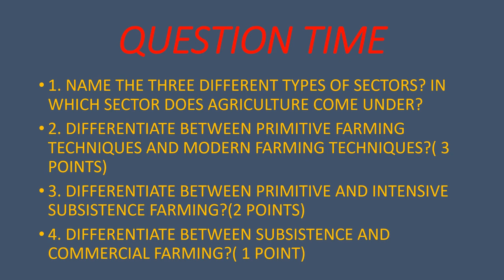And yes, before I leave, I would like to repeat the questions once again. Name the three different types of sectors. In which sector does agriculture come under? Differentiate between primitive farming techniques and modern farming techniques, 3 points each. Differentiate between primitive and intensive subsistence farming, 2 points each. Differentiate between subsistence and commercial farming, 1 point each.